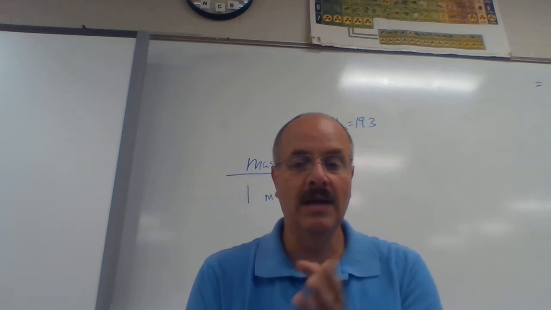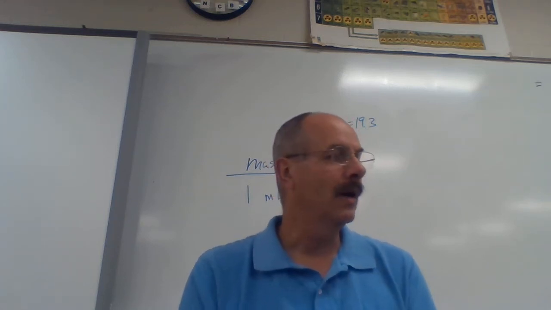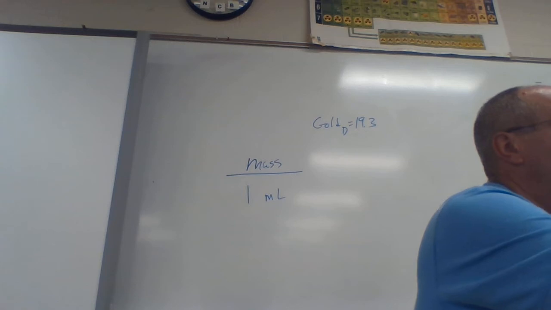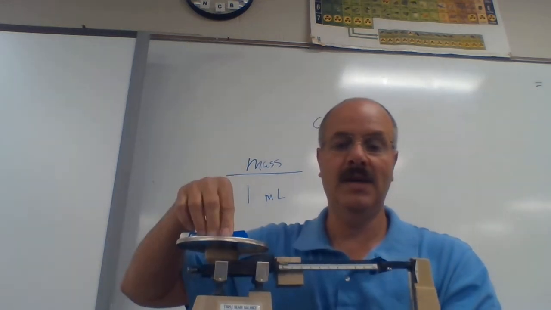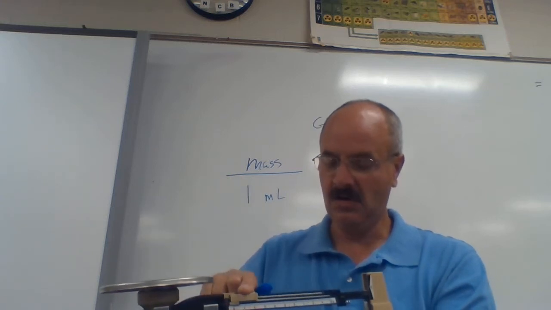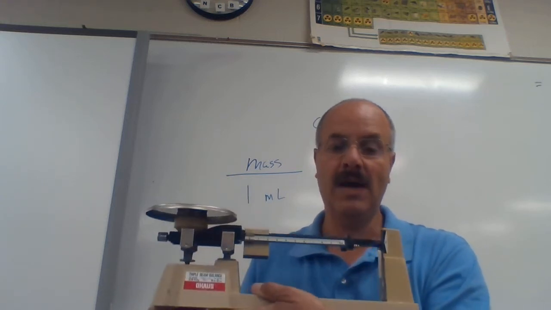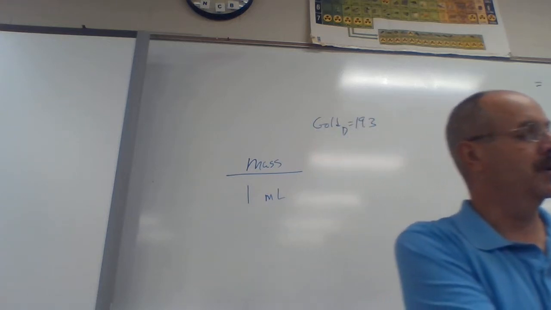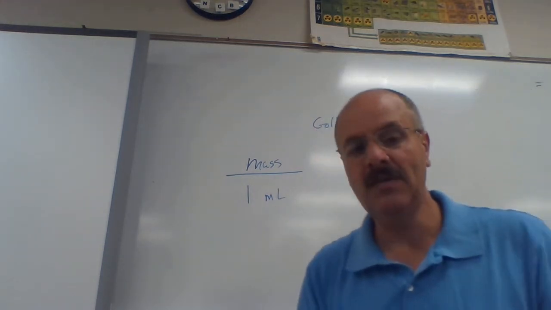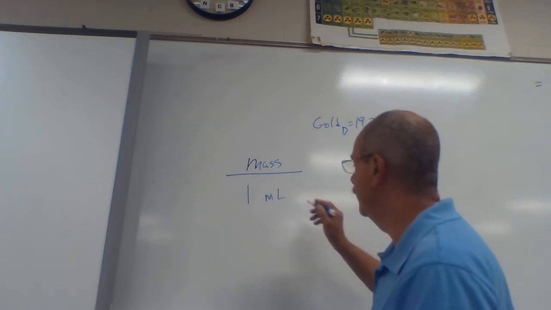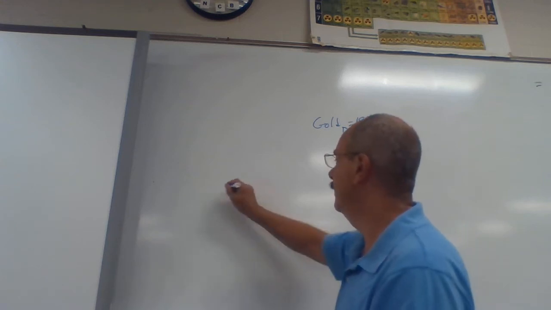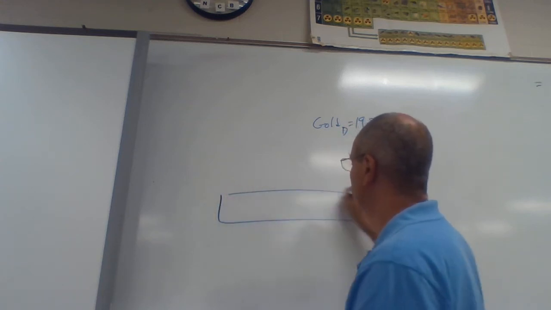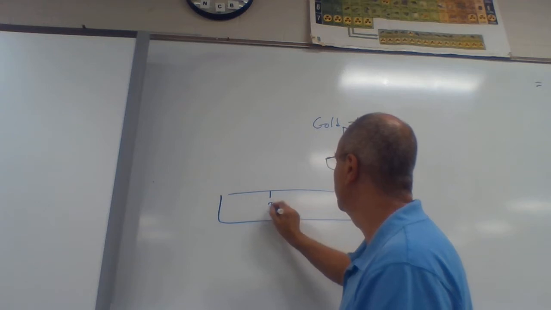But if I had that ring and I wanted to find out if it was really gold, one of the first things I'd have to do is use this, and measure its mass. So I would place the ring on here, and then slide these things across and find out what the mass is. Now, something I want to show you in regards to using these is that if I put this thing on there, I would find that the little slider in the bottom going across would be at the spot that would be 3.